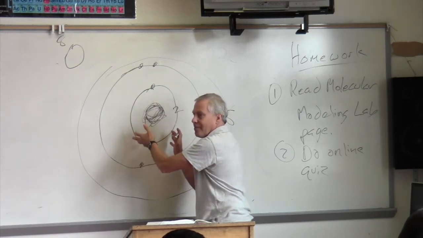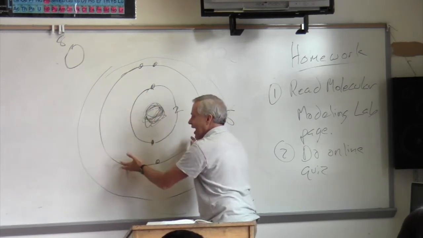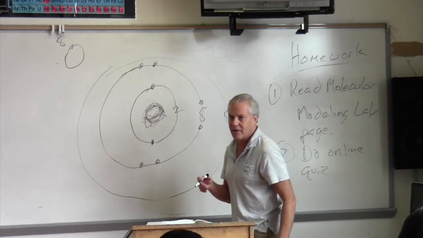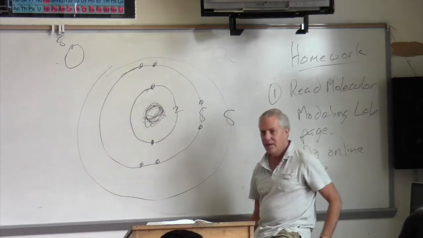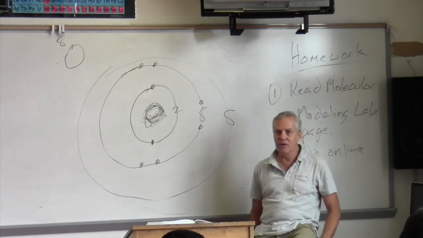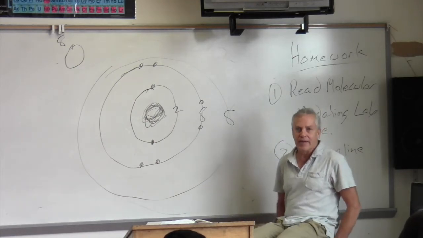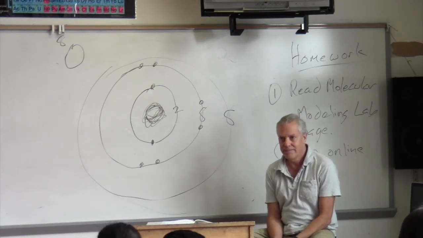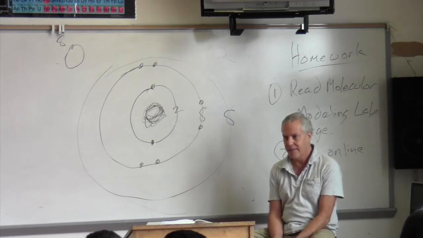The inner orbits don't matter. They get filled up. It's the outer orbit that matters. Is the outer orbit complete or not? Now, here's oxygen. There are 8 possible electrons that can fit on this orbit. Is oxygen happy? No. It's unhappy.